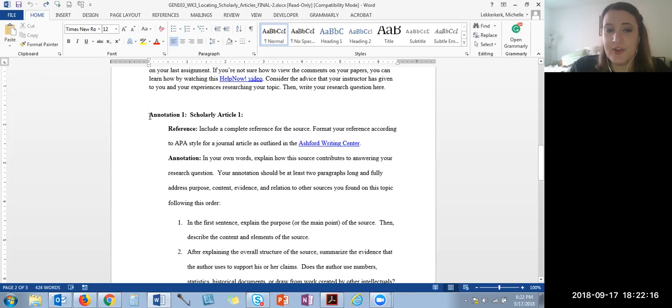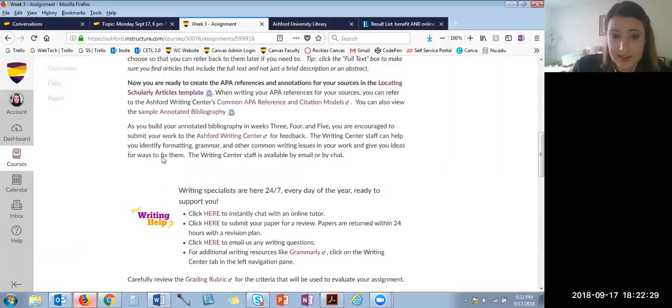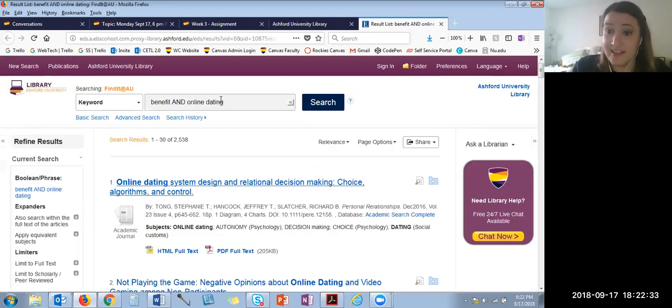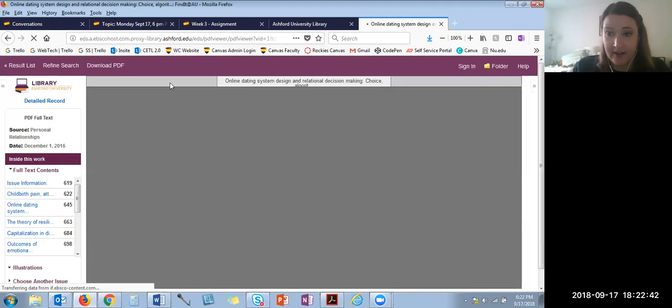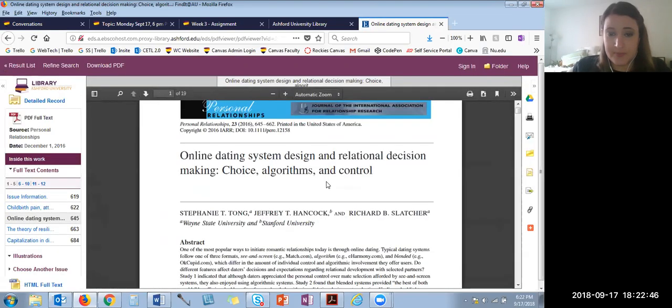And then here for your annotation 1, where it says reference, here's where you're going to type in your APA citation for your first scholarly resource that you found. So if you're using the library, like for example, here's my online dating, and I go, oh wow, this is a great article. Maybe I want to use this one. If you click on the title, like I have, it should open up the PDF.